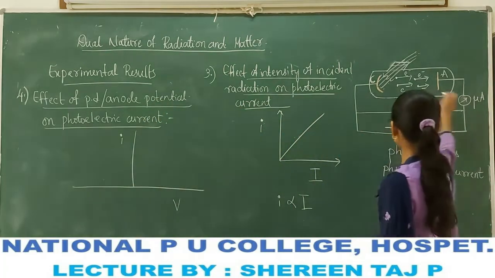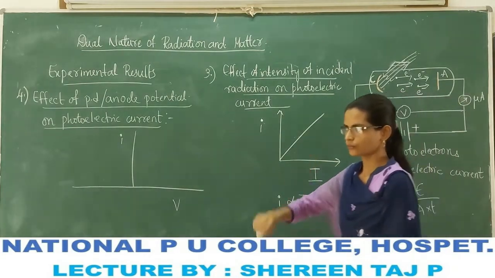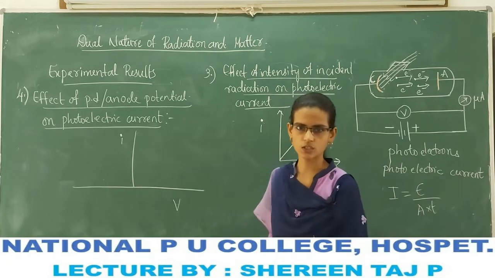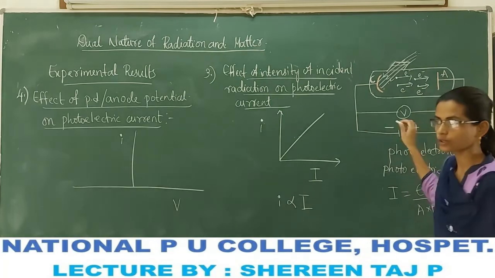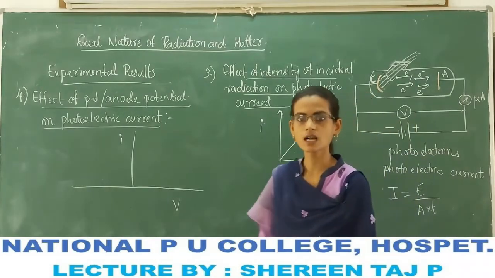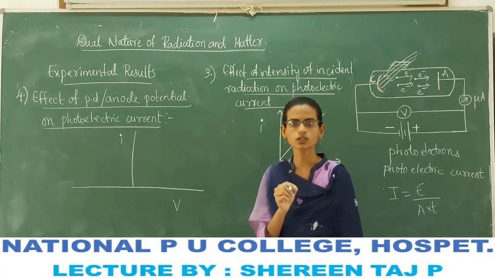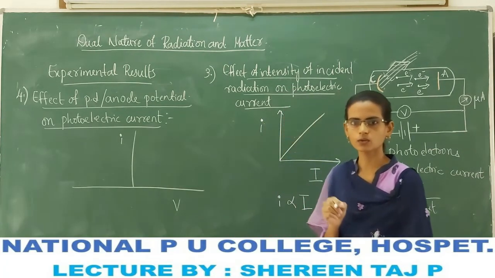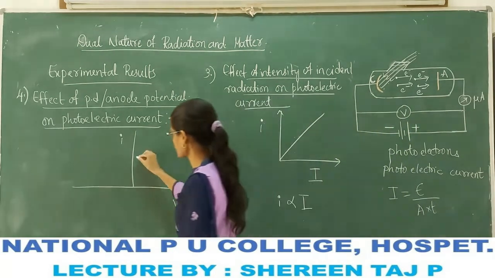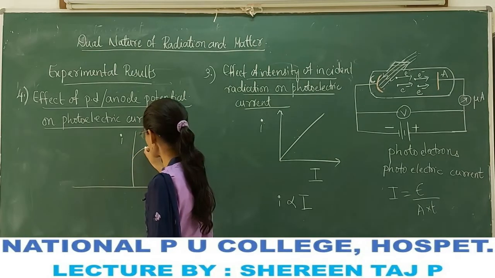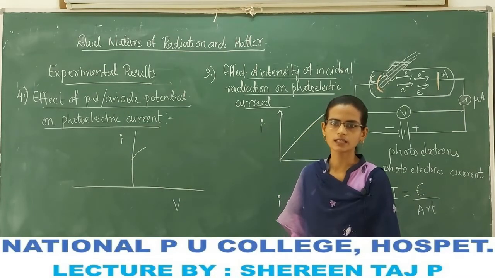This is the anode potential here. As we have seen, this anode is connected to positive potential. If the positive potential of the anode increases gradually, the photoelectric current also increases. Why does the current increase?